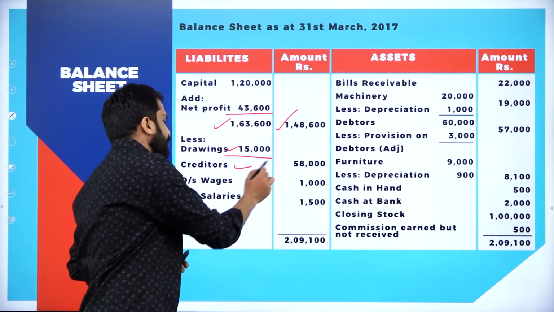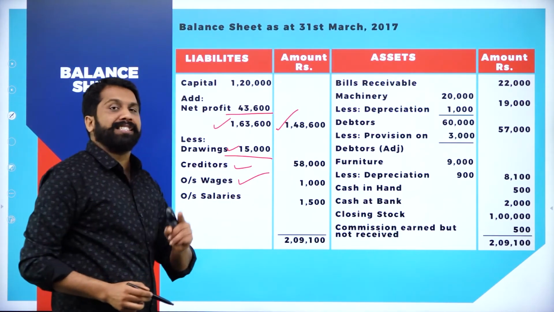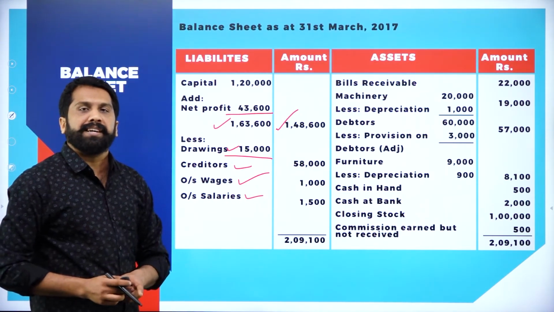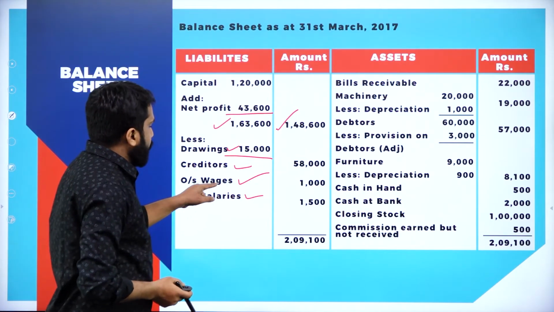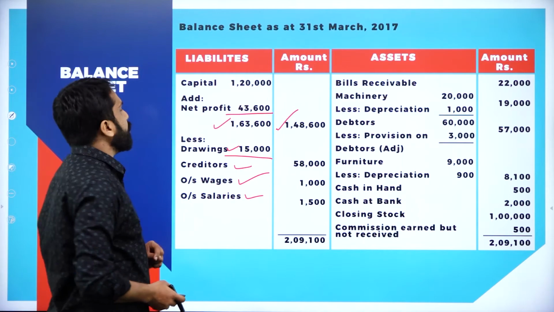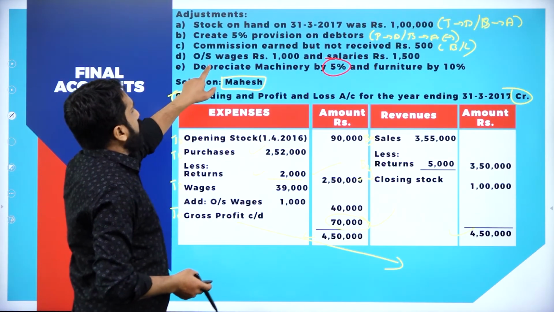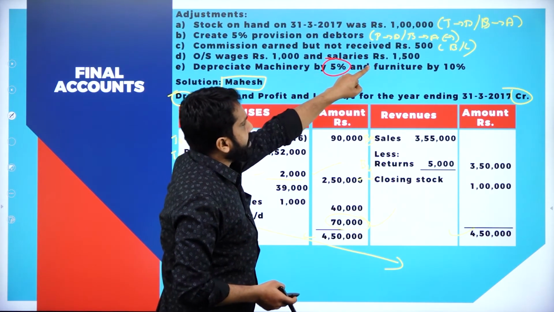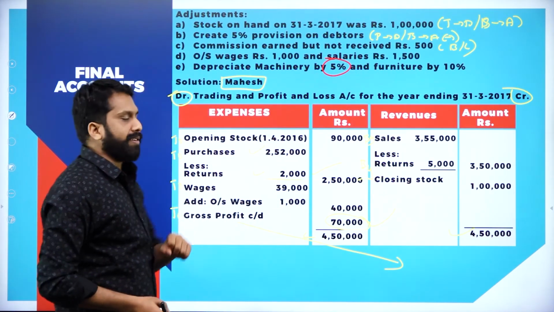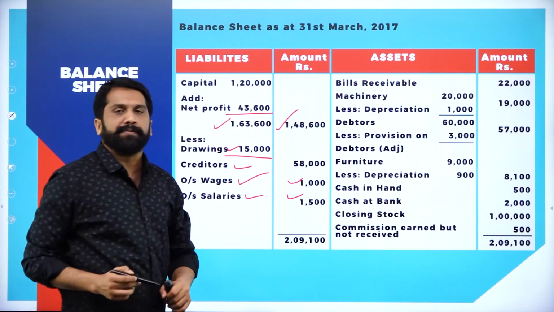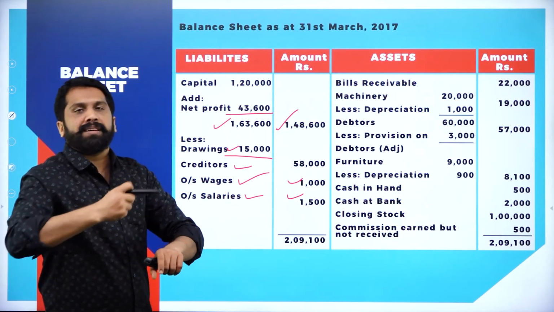Your creditors are given outstanding wages as per the adjustment, outstanding salary as per the adjustment. Now, where is this outstanding wages? Where is this salary? I'll go back to your question. Outstanding wages 1,000. Outstanding salary 1,500.